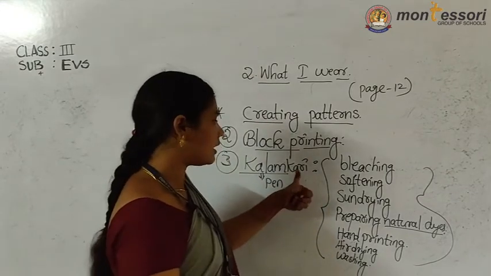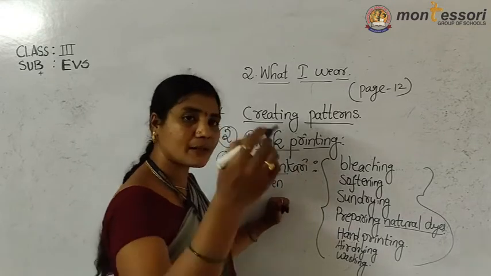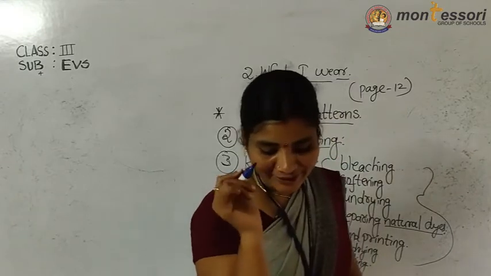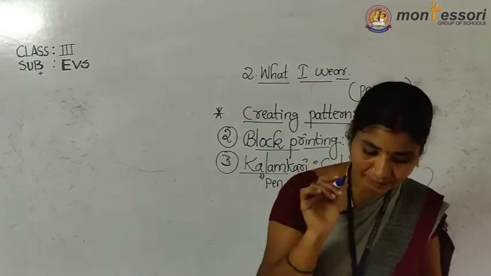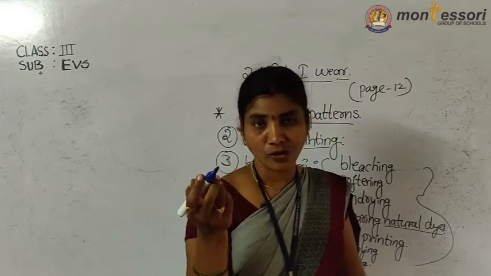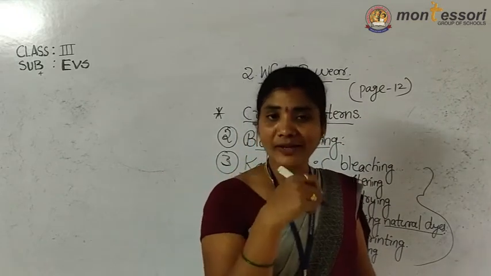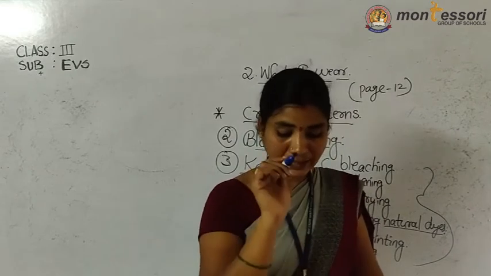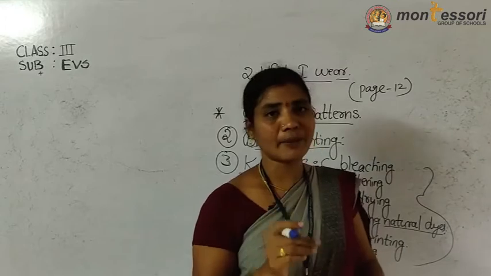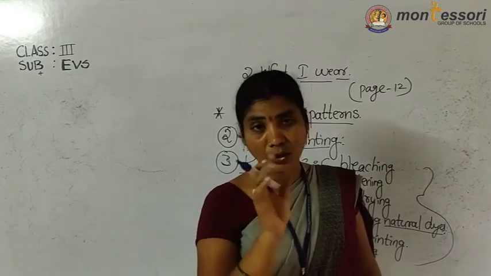Only you remember, kalamkari means by using the pen they are writing. A special pen, not your pen. In this method, a special pen or kalam is used to create design on the cloth. With the help of the pen, that is why it is called kalamkari. So this kalamkari is used on paper as well as cloth.